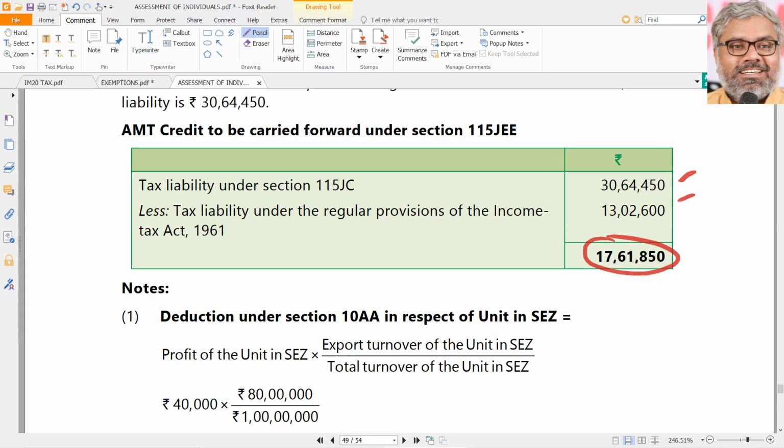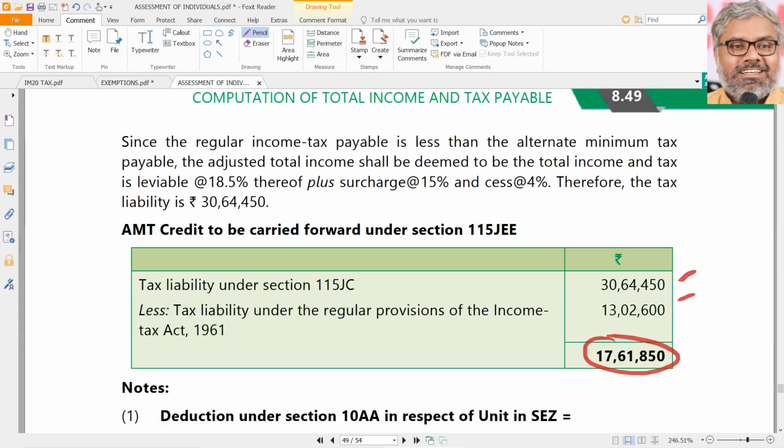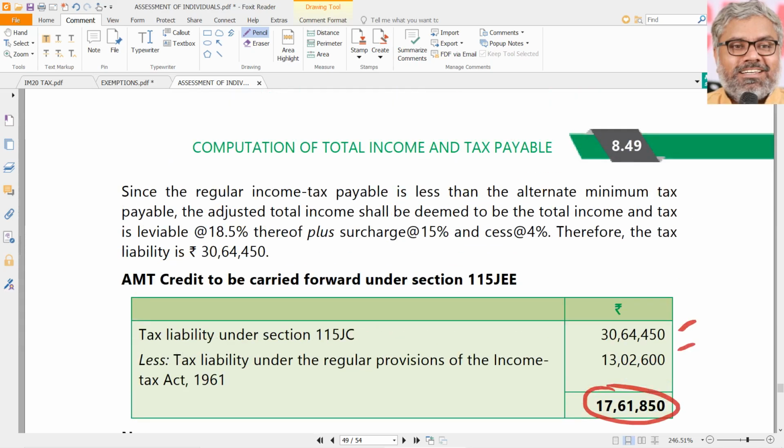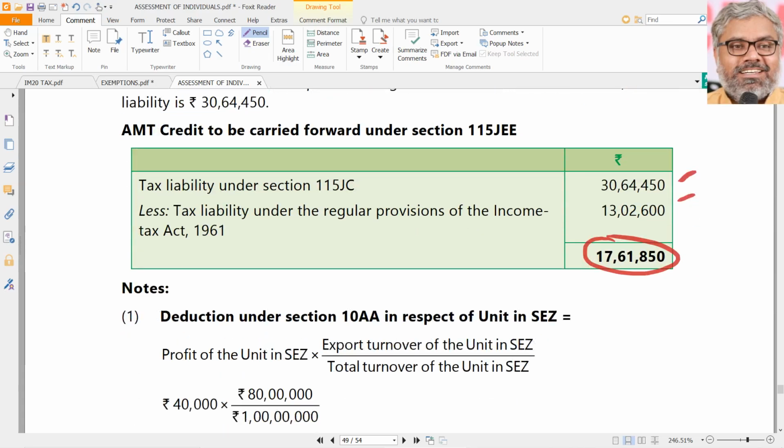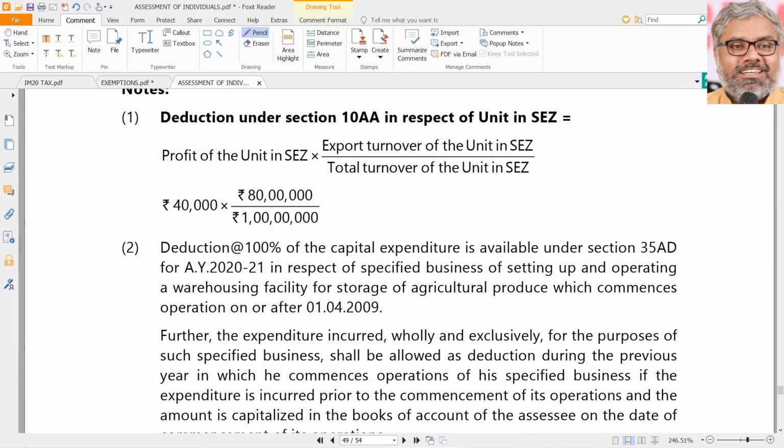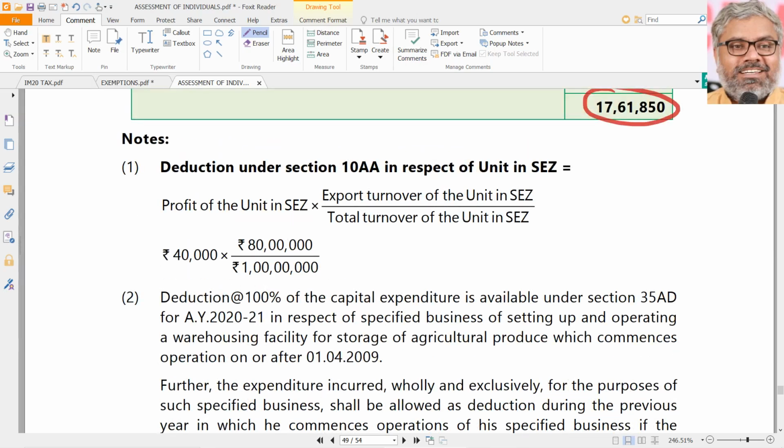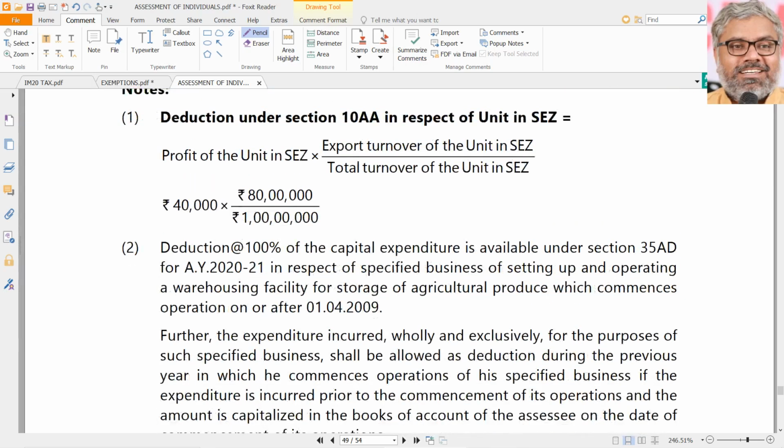Whenever the actual tax liability becomes more than AMT, then that difference can be adjusted against the AMT credit. So that is how AMT credit will be useful in future. For up to 15 years, this can be carried forward after this assessment year, not including this assessment year. That's all. That is application of AMT, that is alternative minimum tax.